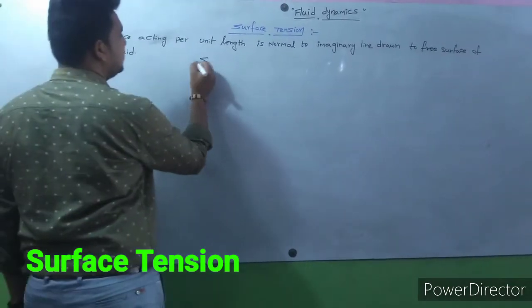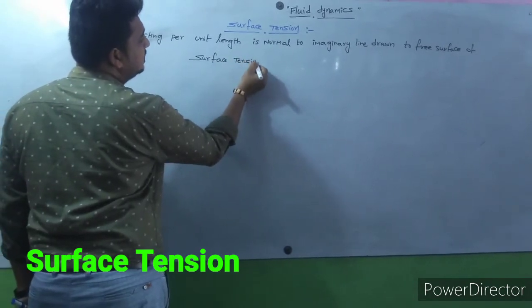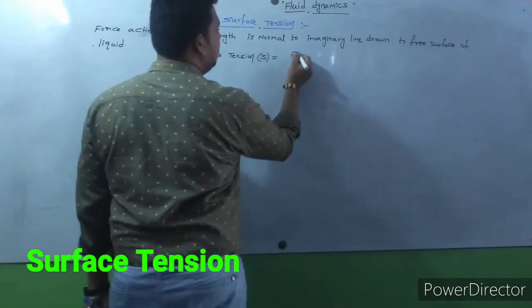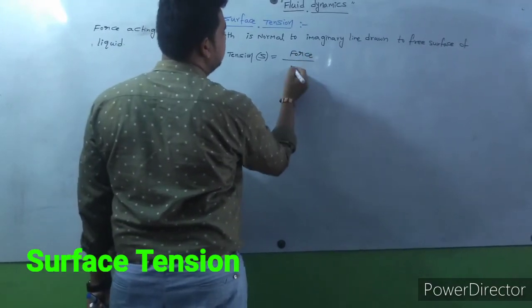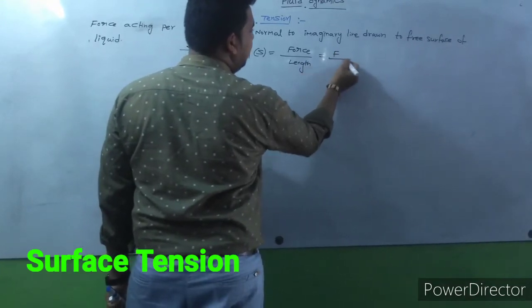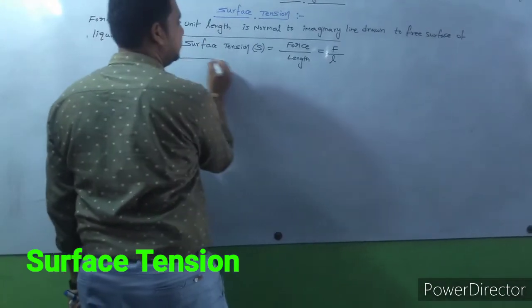That means, surface tension formula. Surface tension is indicated with S. That surface tension S is equal to force by length, that means F by L. This is the formula.